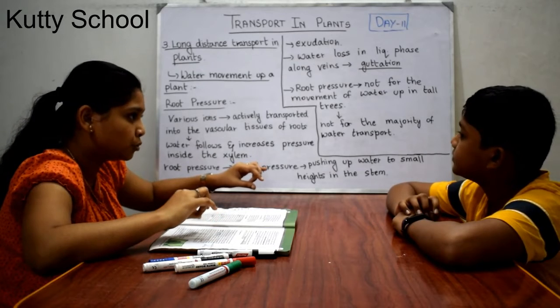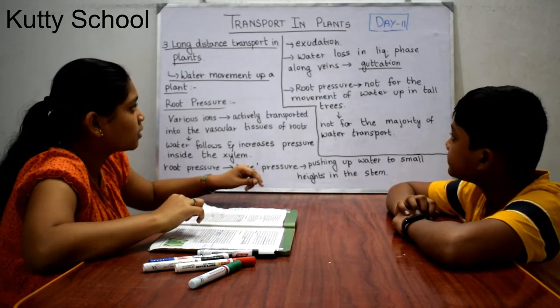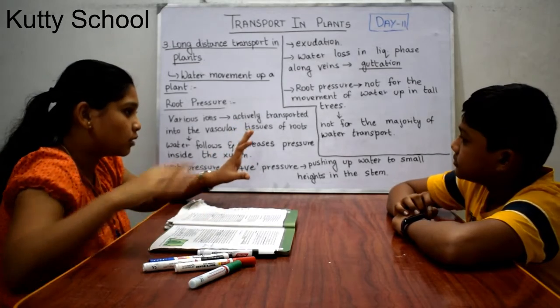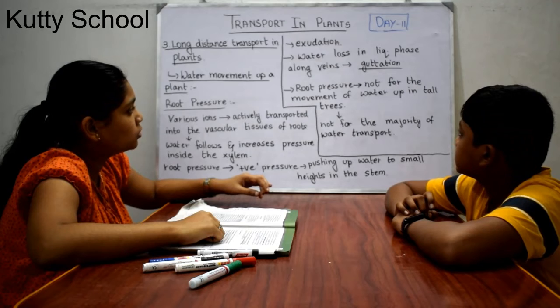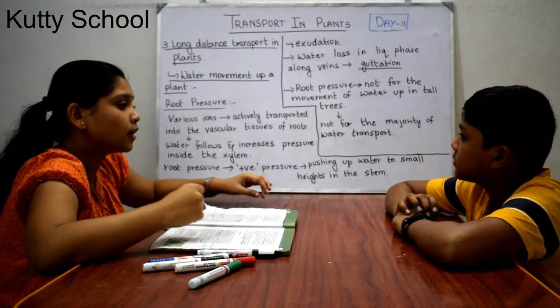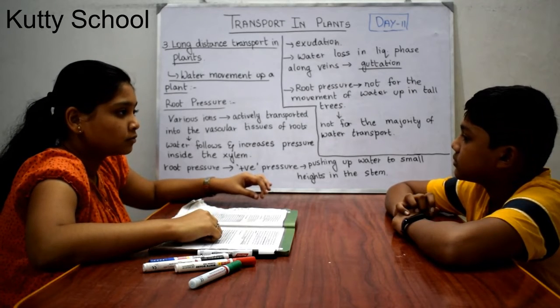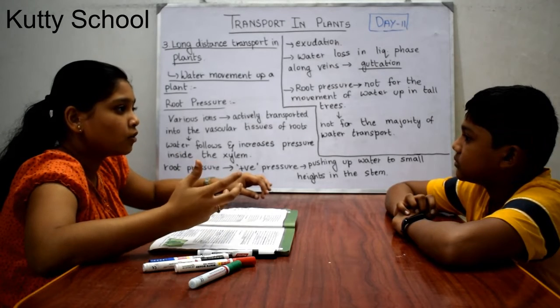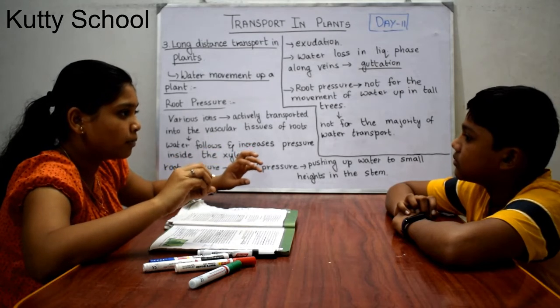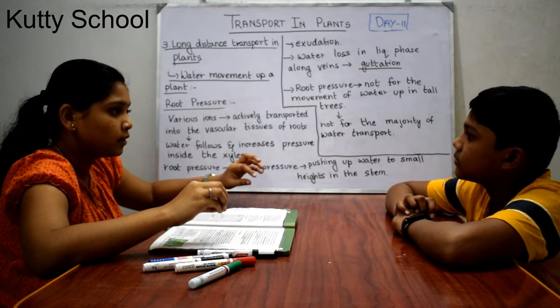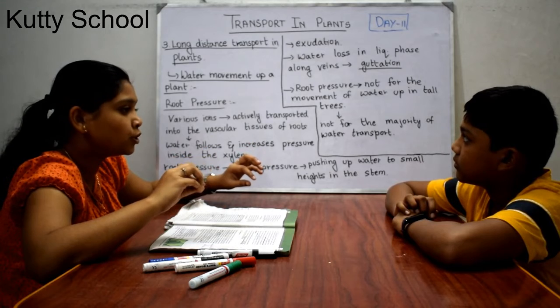Exudates. Yes, the solutes in the water are known as exudates. So that is exudation, an experimental view of root pressure. So when this water is lost in liquid phase along veins, if you see in the morning or at night time, the leaves will have some water droplets on them. In the morning, that is also known as dew drops.